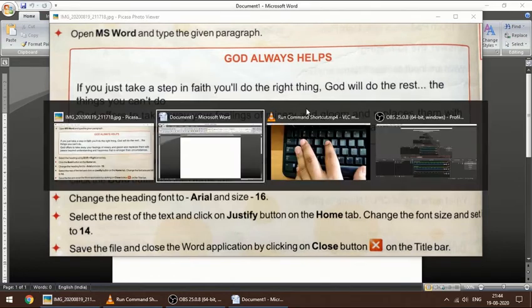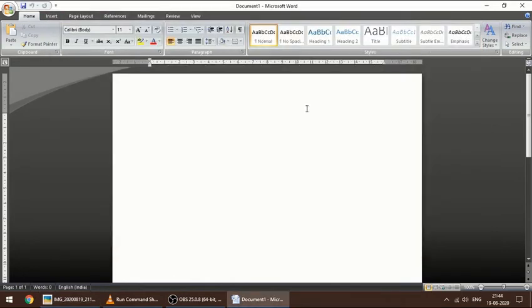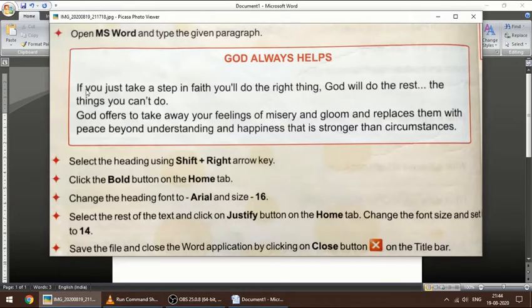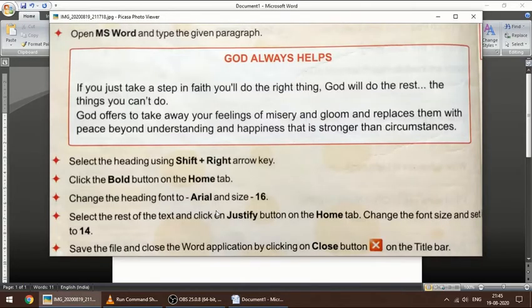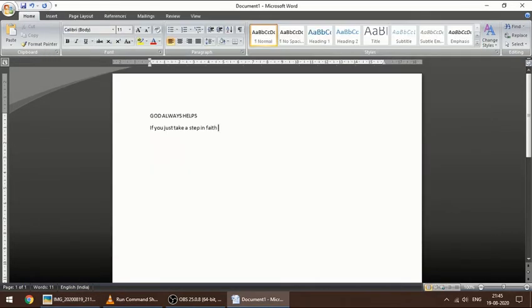First line is God always helps. All of them will be in capital letters. And the next line is, if you just take a step in faith, you'll do the right thing.